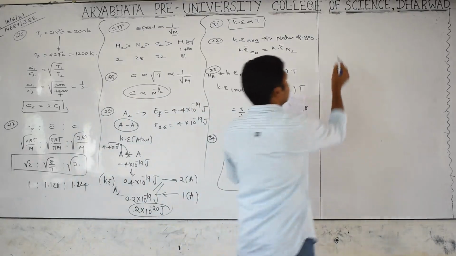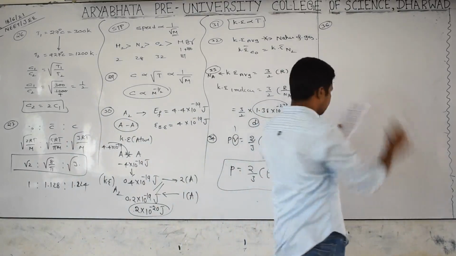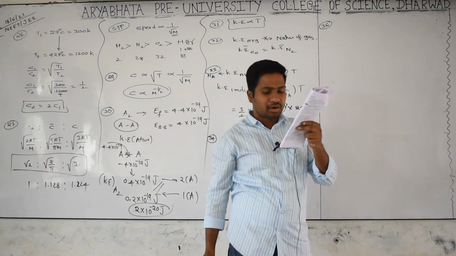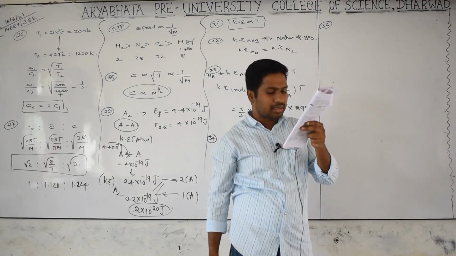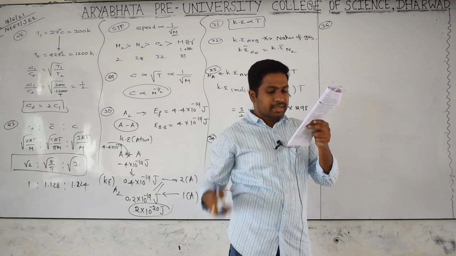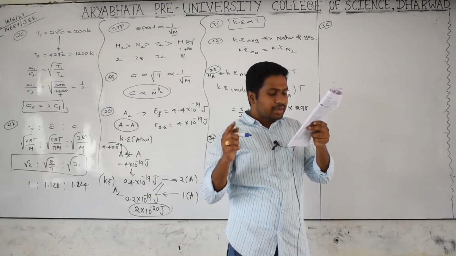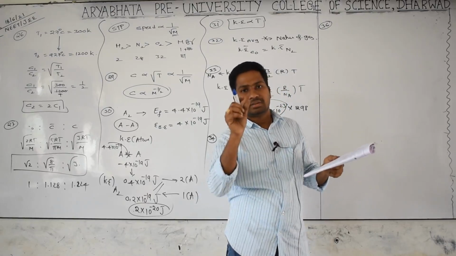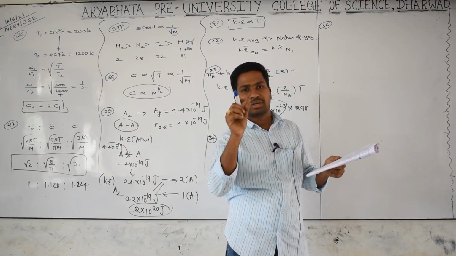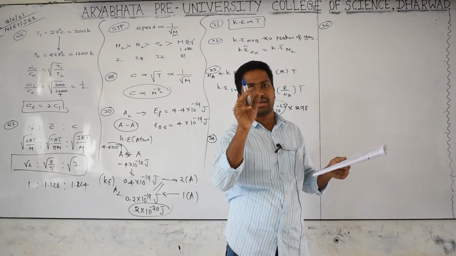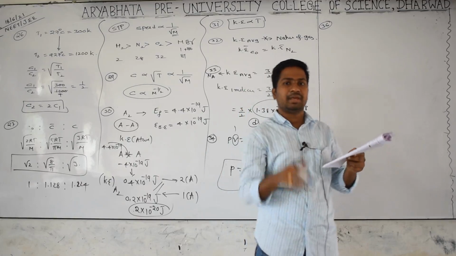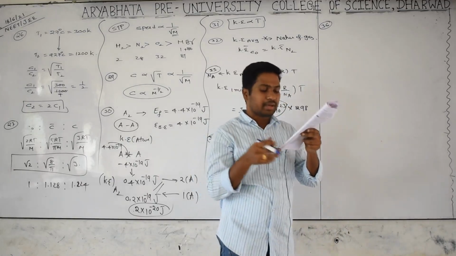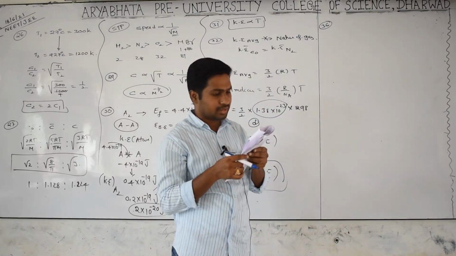Go for 36. A closed flask containing water in all its 3 states, solid, liquid and vapor, at 0 degrees. In this situation, the average kinetic energy of a water molecule will be very low for ice, solid, because of very strong force of attraction. Liquid is somewhat higher. Gases are freely moving, so kinetic energy or velocities will be very high. So the molecules have the highest kinetic energy in the vapor phase.